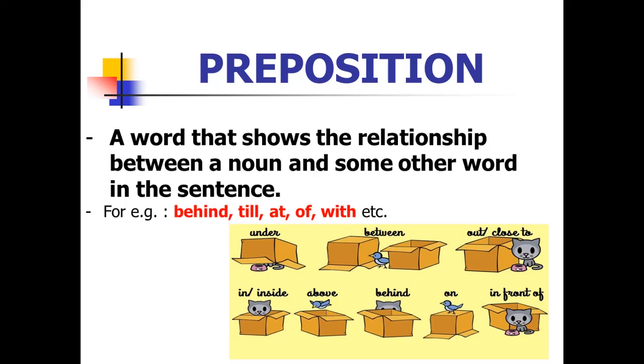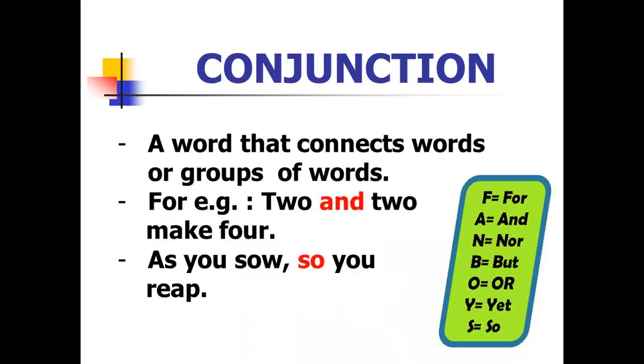The book is on the table. Here on is the preposition because it is joining the book and the table in relationship. A cat is behind the box. Here behind is the preposition. Wait until I come. Here until is a preposition. And some other prepositions are between, close to, above, inside, on, in front of, etc.